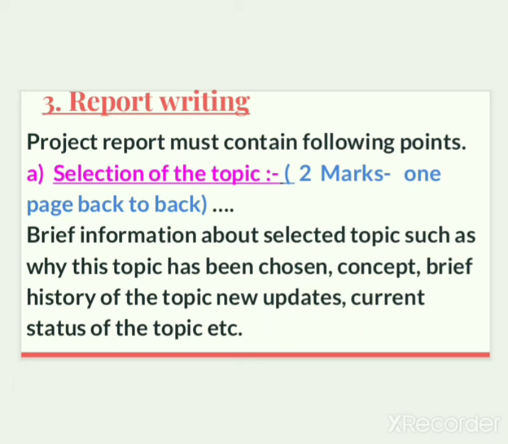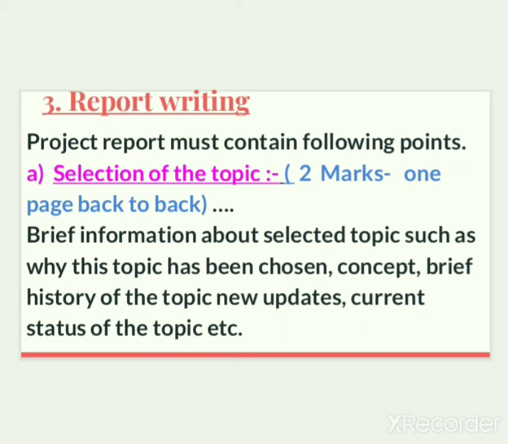Project report must contain the following points. In your project report, 7 points are there. As per these 7 points, you have to write your project report. Of these 7 points, the first point is selection of the topic. Selection of the topic is for 2 marks, and here you can write 1 page back to back.